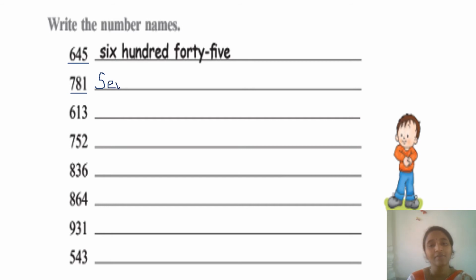SEVEN 7 hundred HUNDRED 100. 781, right? EIGHTY 80, ONE 1.